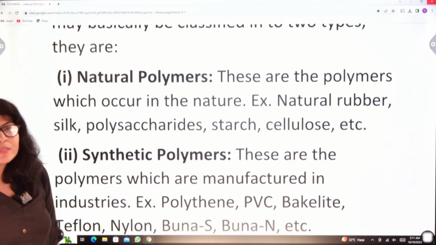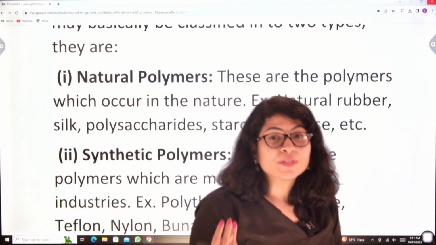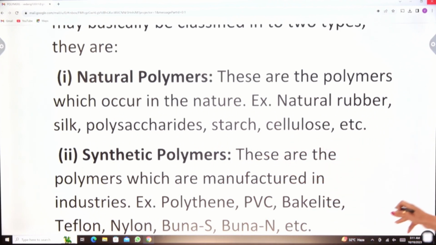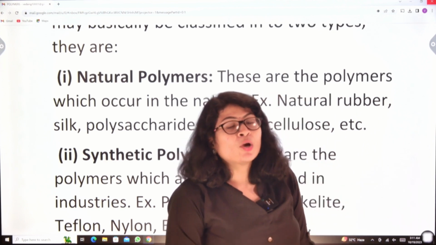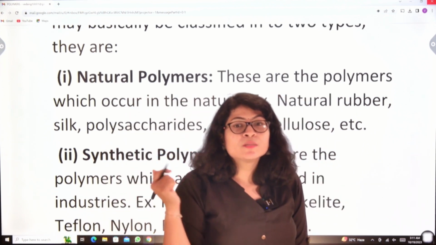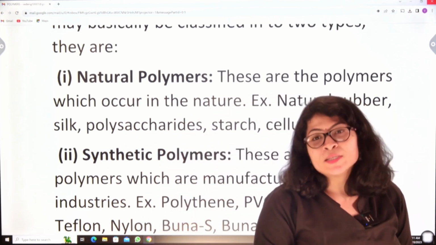So examples are natural rubber, silk, polysaccharides, starch, cellulose. Okay, starch and cellulose, these are carbohydrates. They are the polymers of carbohydrates. Carbohydrate is another name called saccharides, so they are called polysaccharides, meaning polymers of saccharides.